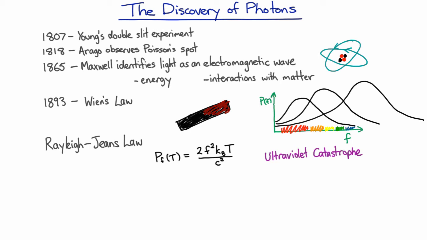So despite the fact that the Rayleigh-Jeans law was correctly treating thermodynamics and was correctly treating light as an electromagnetic wave, its steadfast refusal to get an answer that agreed with experiment or even made any kind of physical sense whatsoever was becoming increasingly frustrating to another researcher who was working on the problem, who went by the name of Max Planck. And in 1900, Max Planck started getting so frustrated with this problem that he started making some really crazy assumptions. And one of the assumptions that he resorted to finally worked.